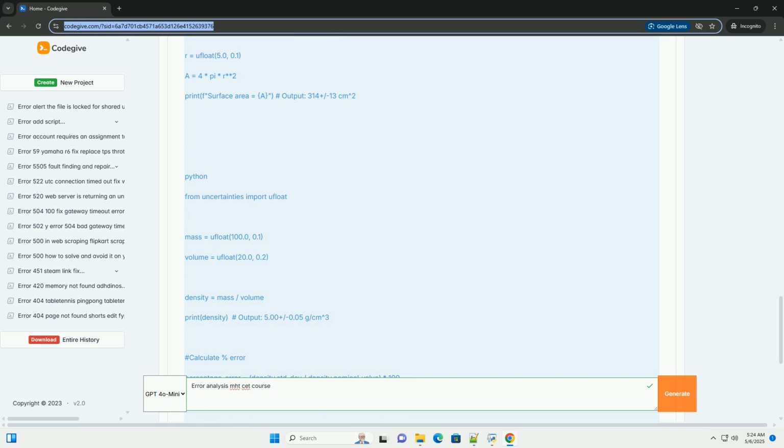2. Key terminology. Before we proceed, let's define some essential terms. Accuracy: how close a measurement is to the true or accepted value. A high accuracy measurement is close to the real value. We often express accuracy in terms of percent error. Precision: how close multiple measurements are to each other. High precision means the measurements are consistent. Precision is often described in terms of standard deviation or range.